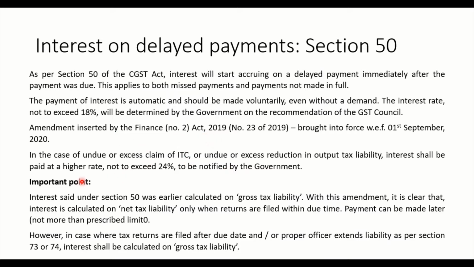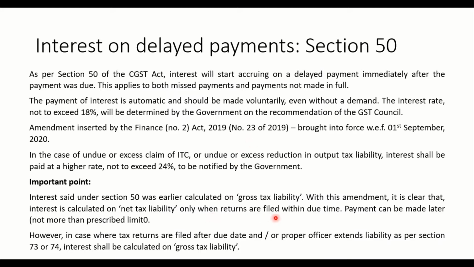Okay, there is an important point. Interest under Section 50 was earlier calculated on gross tax liability. Earlier, they used to calculate the interest on gross tax liability. With this amendment, what is happening? It is clear that interest is calculated on net tax liability and not on gross tax liability. Thanks to this amendment, you are paying less tax.